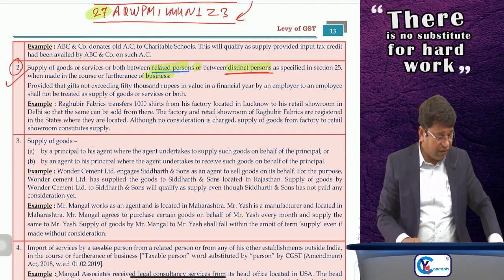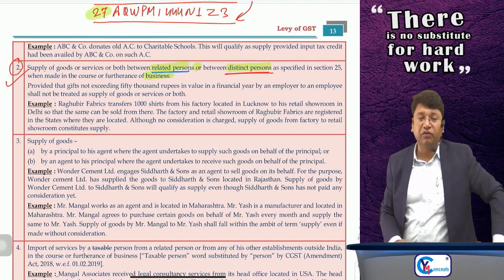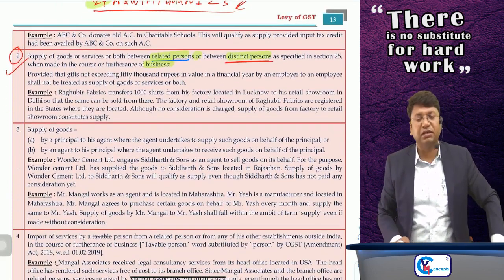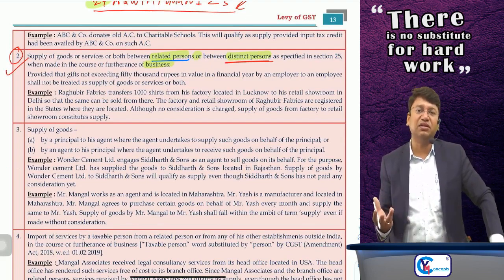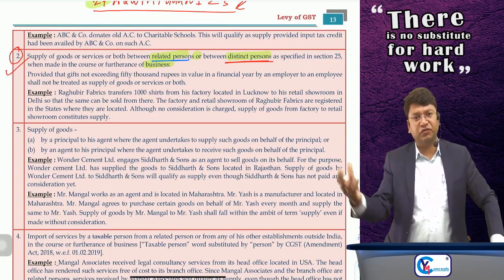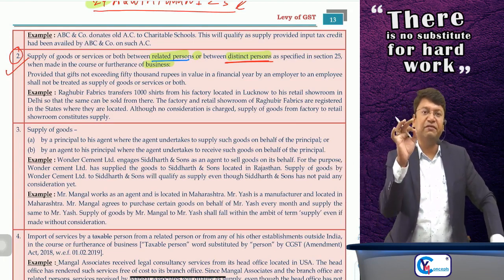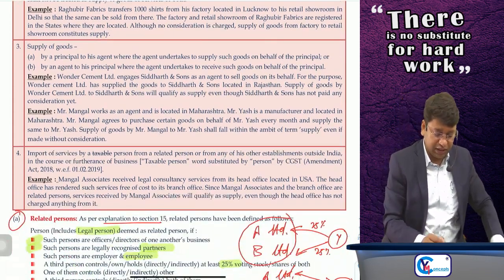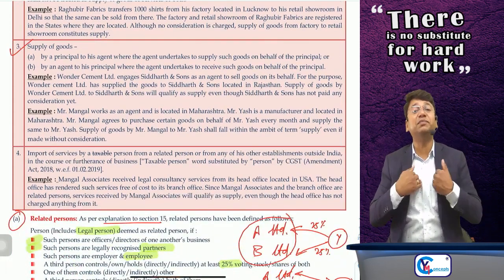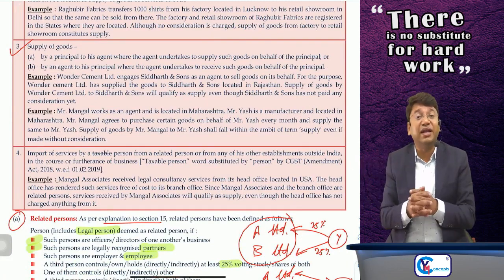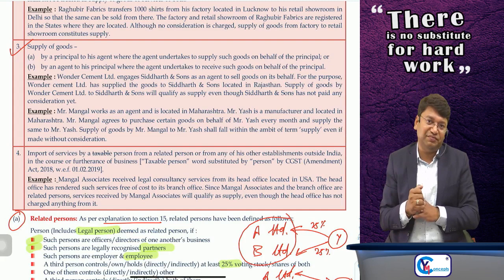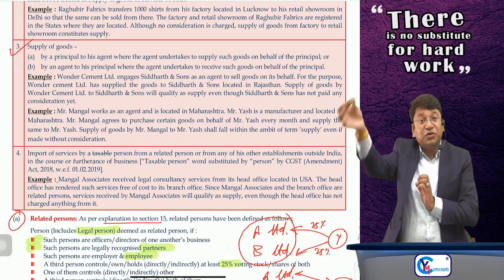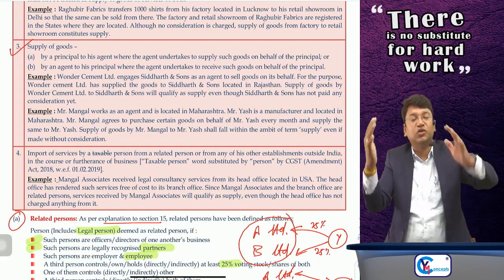Okay, sir, we are reading Schedule 1. Schedule 1, para number 1 says that permanent transfer or disposal of the asset of the business where ITC has been availed. Second, supply of goods or service or both by a person to his distinct person or related person in the course or furtherance of business is supply. But if you are providing gifts of value exceeding rupees 50,000 to employees, then only it will be supply, otherwise it will not be supply at all. Sir, third says that supply of goods by principal to his agent, where agent undertakes to supply the goods on behalf of principal, and vice versa. Supply of goods by agent to his principal, where agent undertakes to receive the goods on behalf of principal.